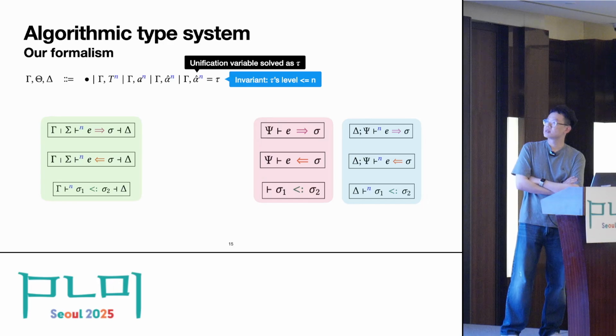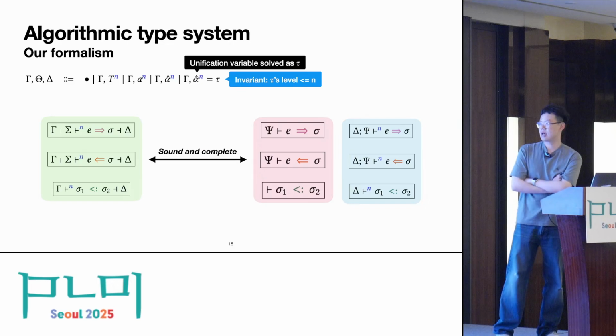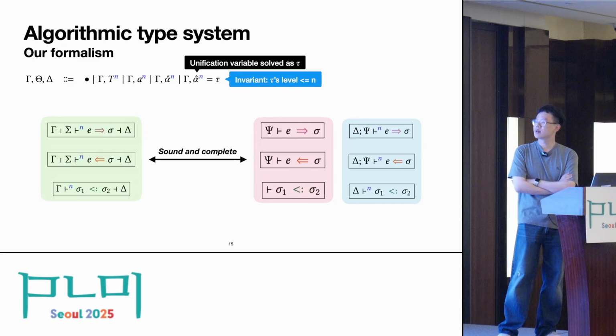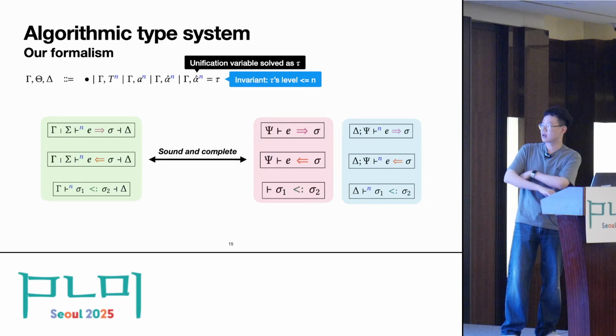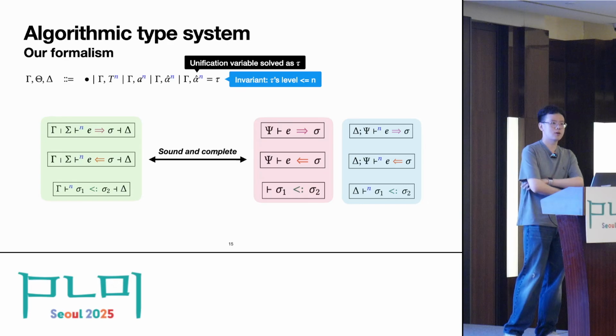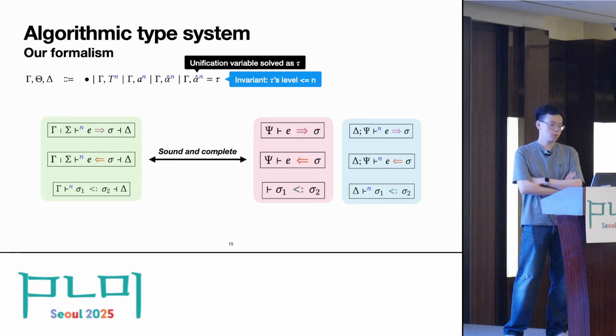The result for the algorithmic type system is that we have proved it sound and complete with respect to the declarative systems, mechanized in the Rocq theorem prover. This result also holds under important level-based well-formedness conditions.